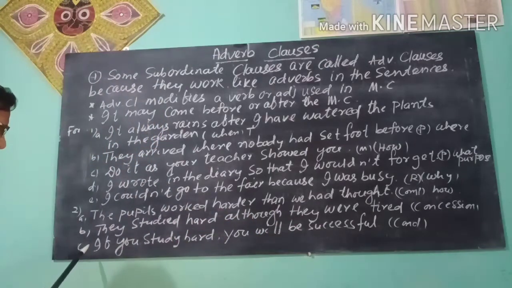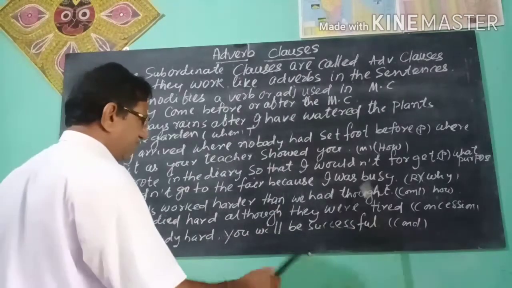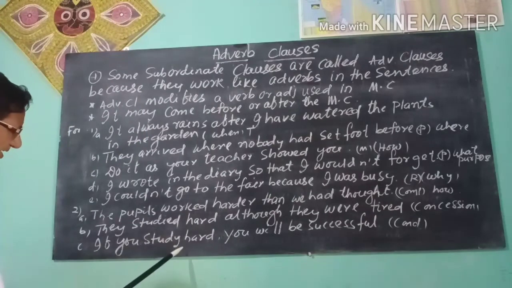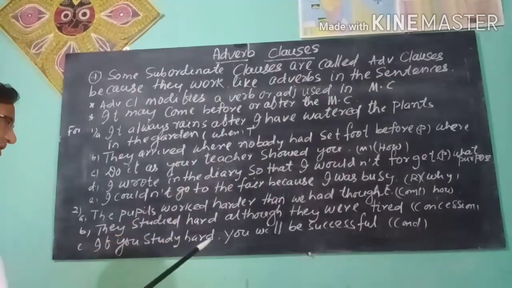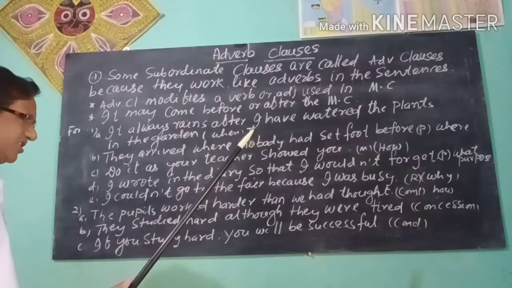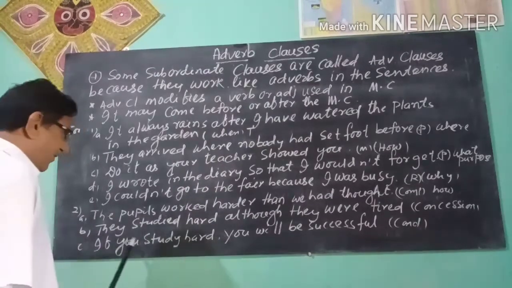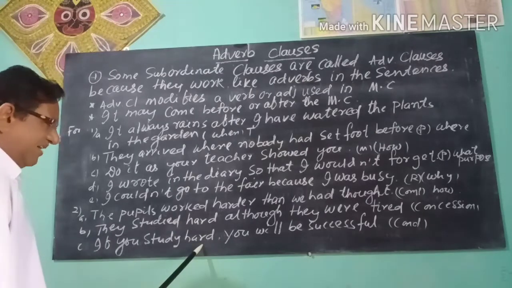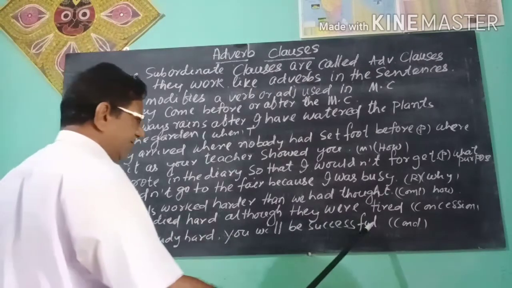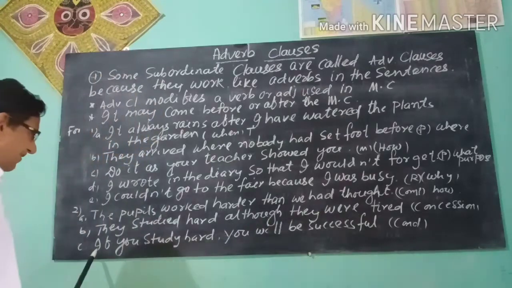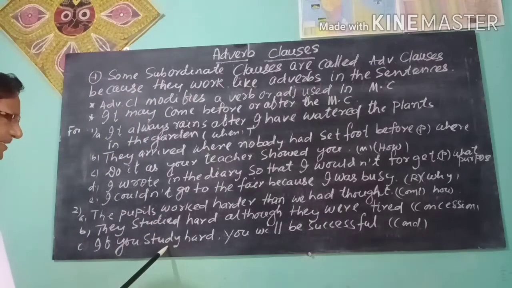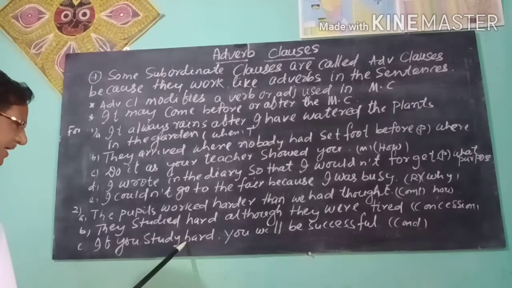Next you see, if you study hard, you will be successful. Otherwise, you cannot be successful. If you study hard is the adverb clause. You will be successful is the main clause. If you study hard is a condition, so it is an adverb of condition.